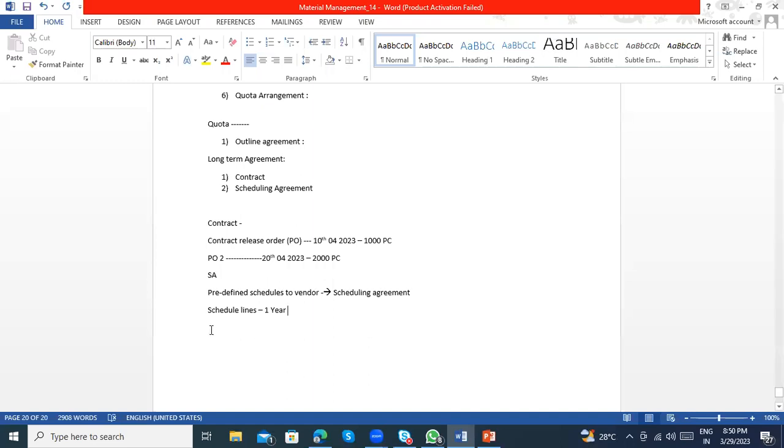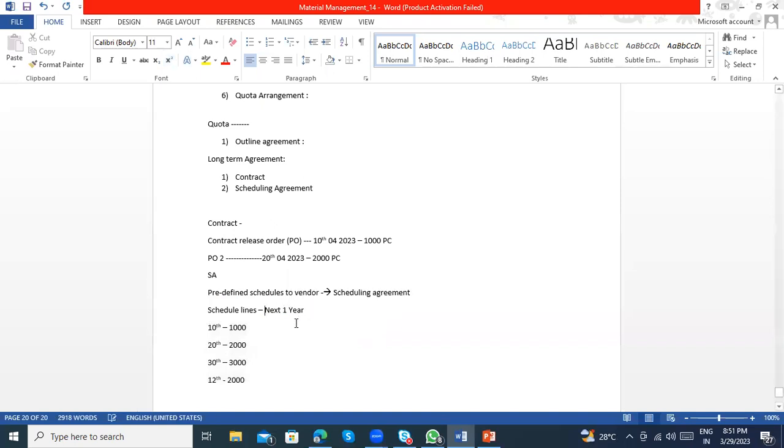Suppose on the 10th I need 1,000 pieces, on the 20th I need 2,000 pieces, on the 30th I need 3,000 pieces, and next month again 2,000 pieces. So I'm giving predefined schedules when creating the schedule agreement.